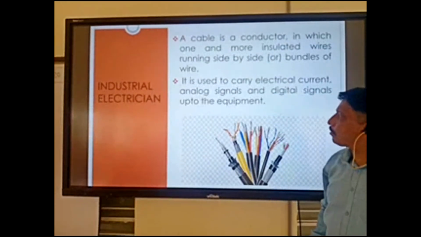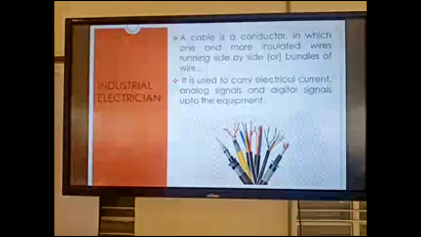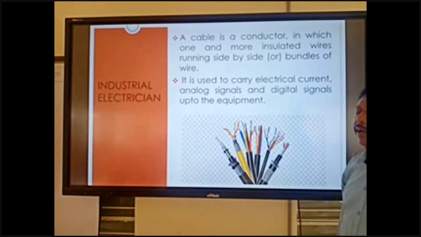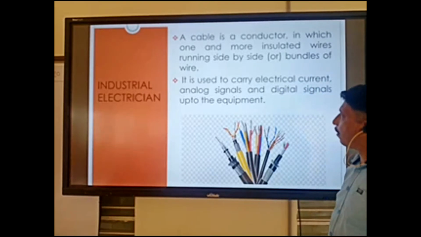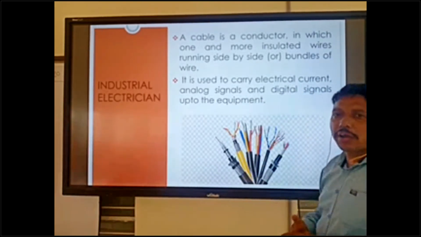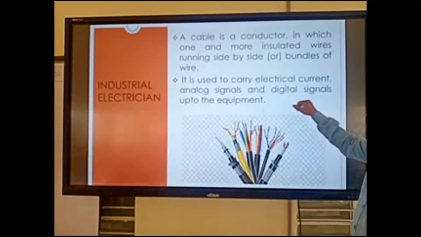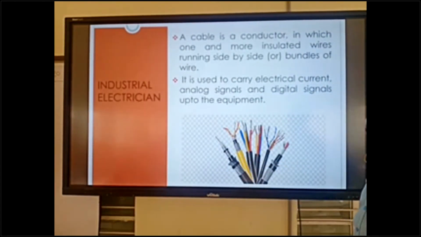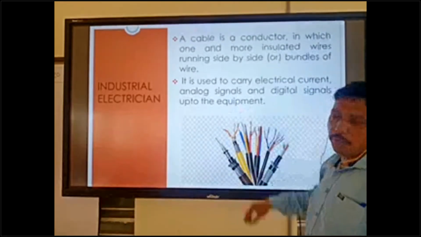Power cable and electrical cable are used for transferring the electrical current, and control and instrumentation cable we can use for analog signals and digital signals up to the equipment.